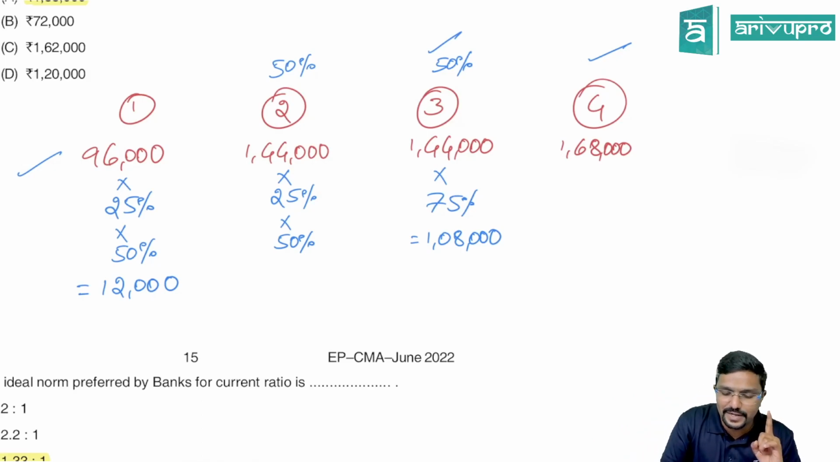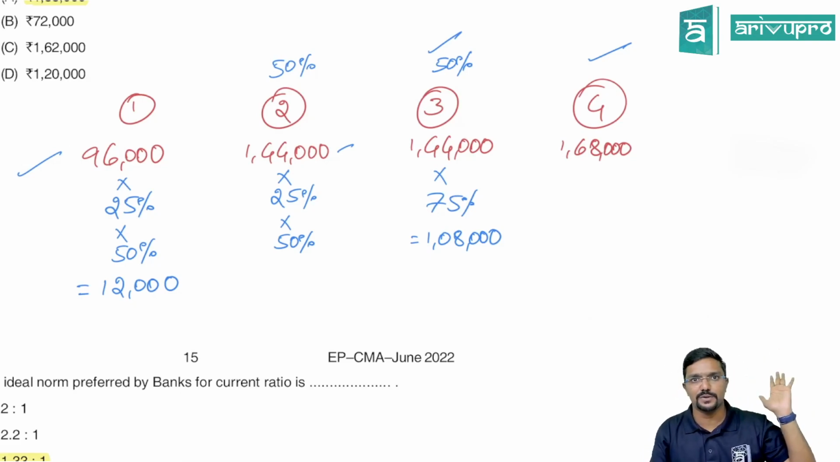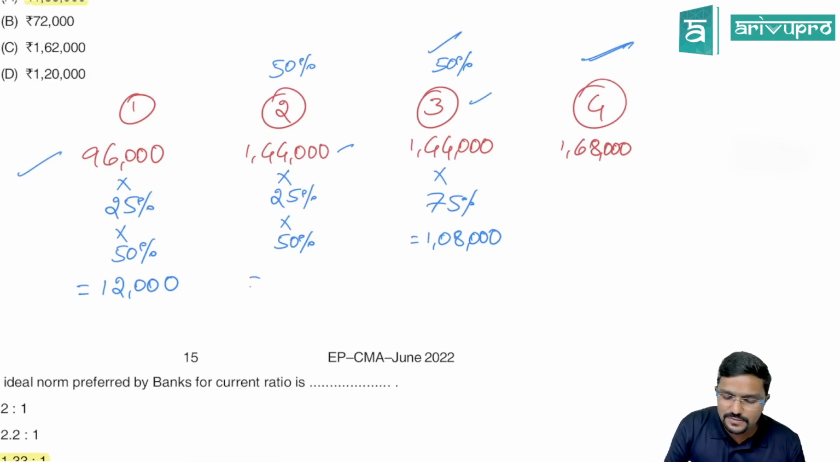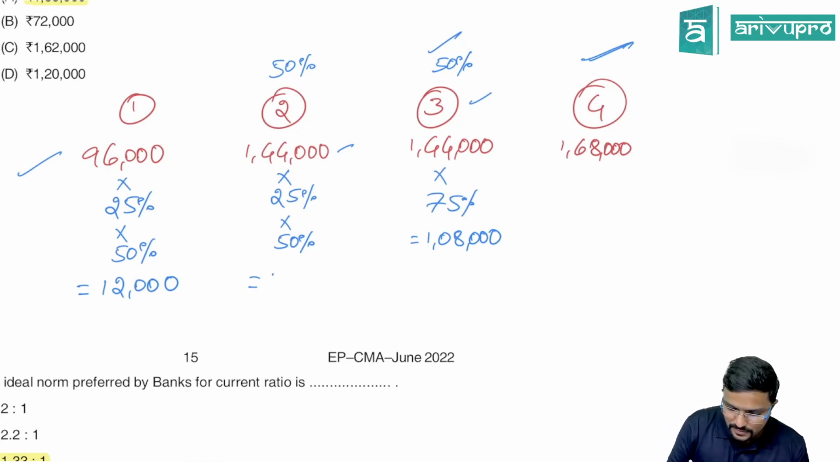So I will repeat again. Out of 1,44,000 sales made in second month, 75% will be collected in second month only. Okay, how much is remaining? 25%. Out of that 25%, 50% will be collected in third month. Remaining 50% will be collected in fourth month. So how much is this figure? 1,44,000 into 25% into 50% is 18,000.